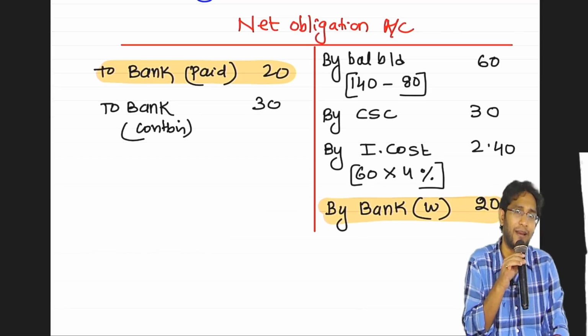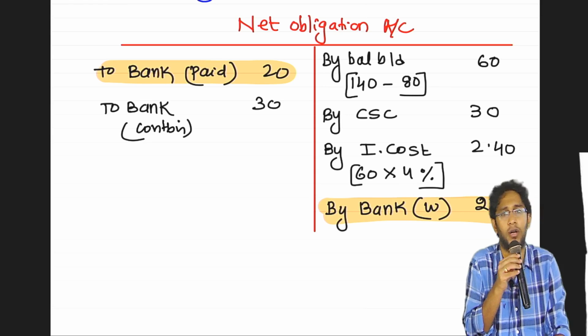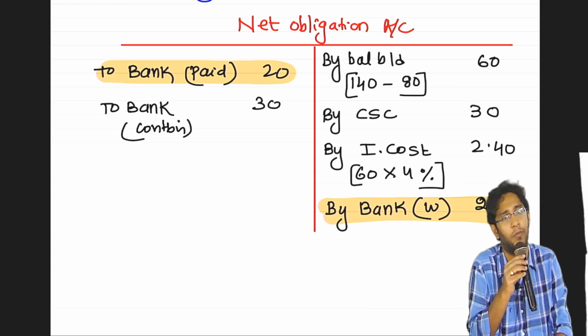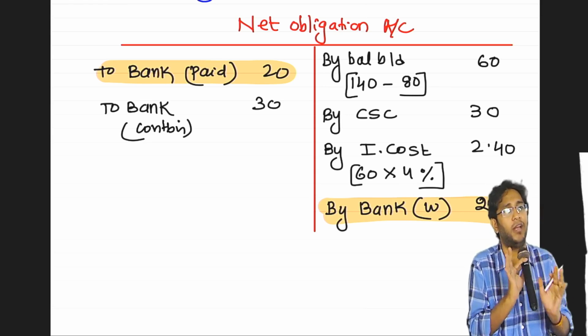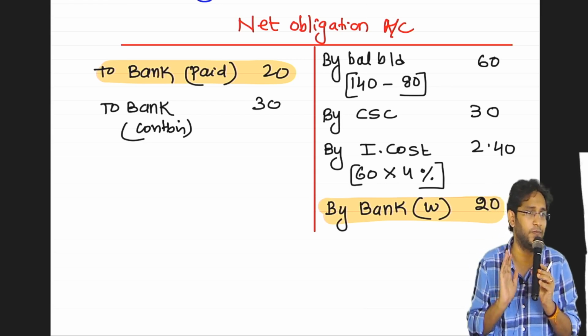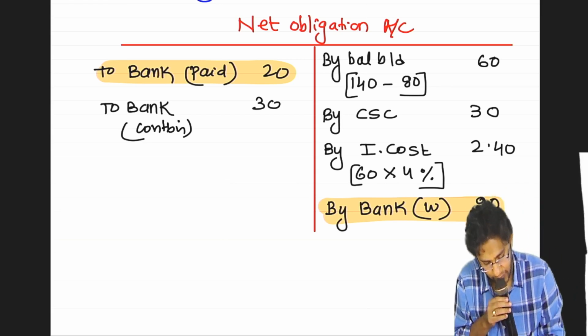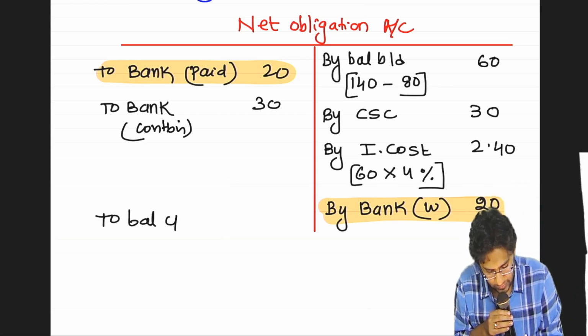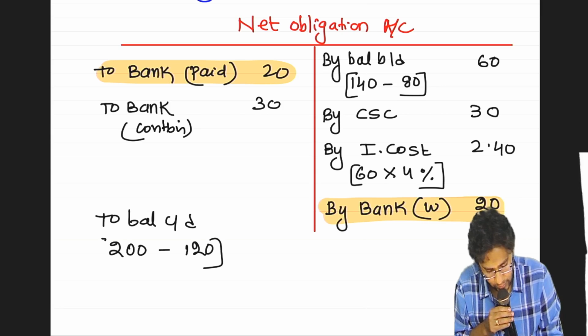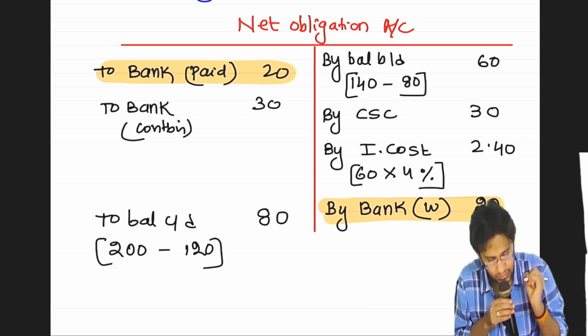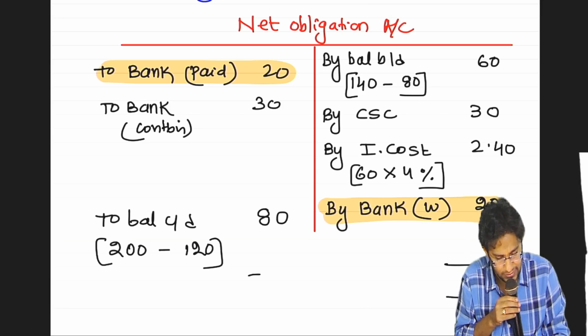If you want to write, write; if you don't want to, don't. But if you write only one side, that will be a problem. You should have full clarity. Either write both sides or leave it. Now, finally, what is my closing liability? Closing plan assets. Net liability closing is the balance of this.